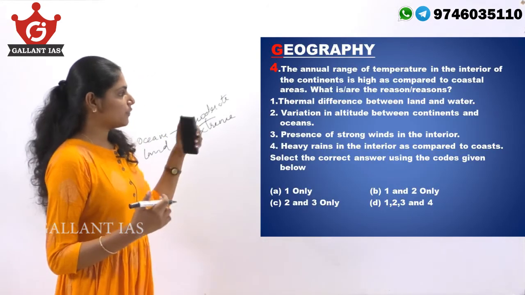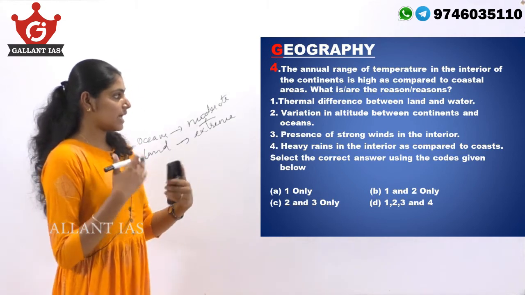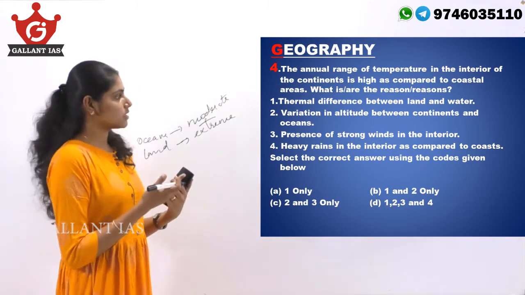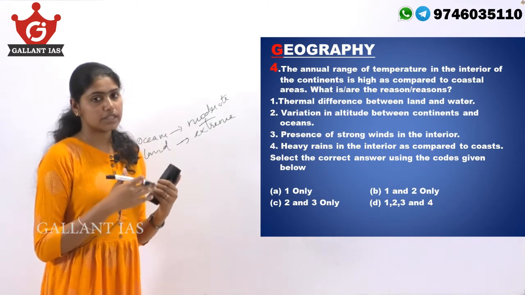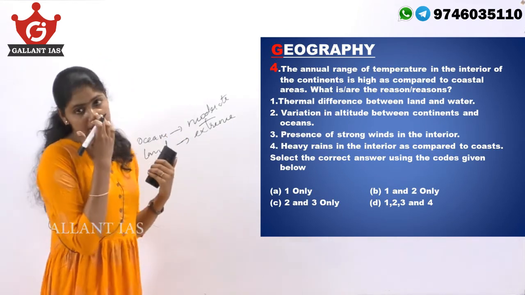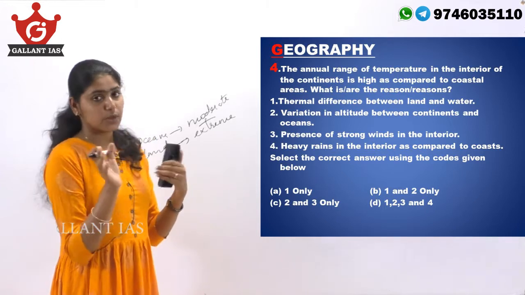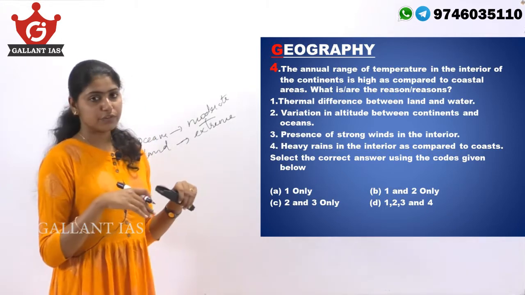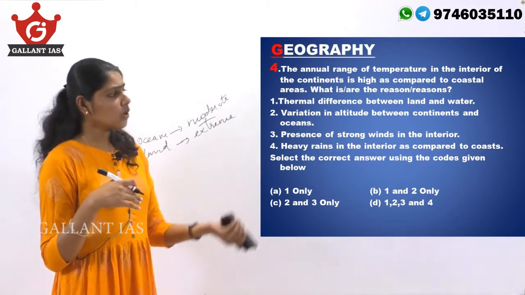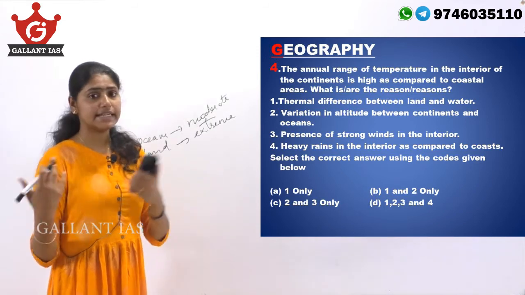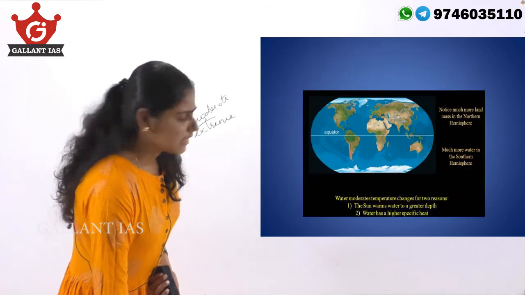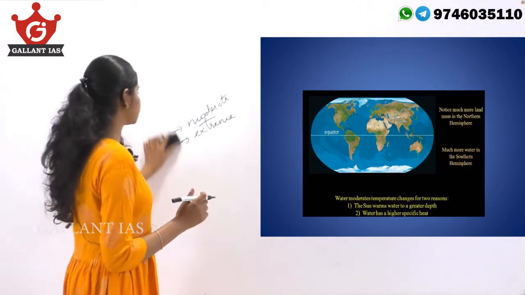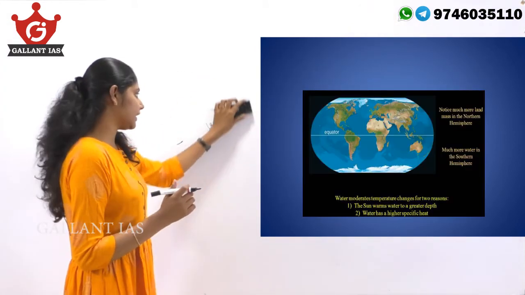So, our question is, the annual range of temperature in the interior of continents is high as compared to coastal areas. What is or are the reasons? The thermal difference between land and water accounts for this variation in the annual range of temperature between coastal areas and the interior of continents. There are another two concepts, known as the maritime influence and the continental influence.